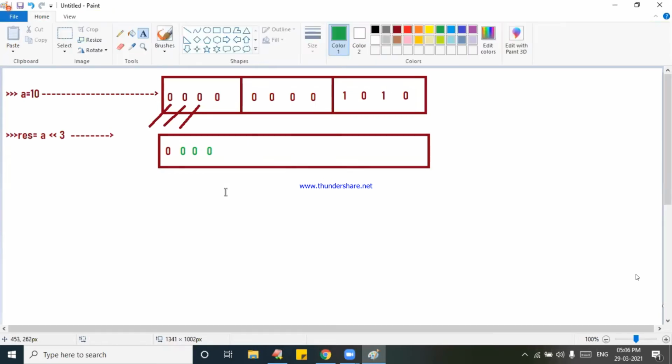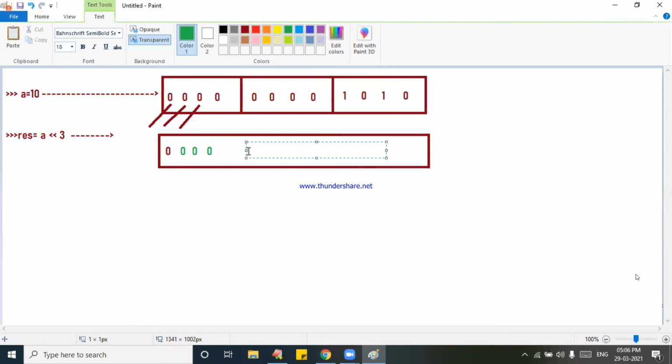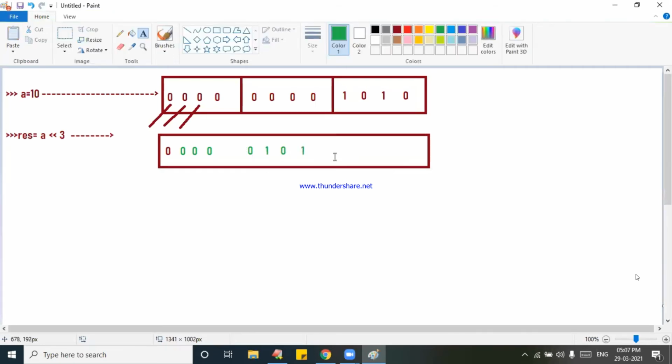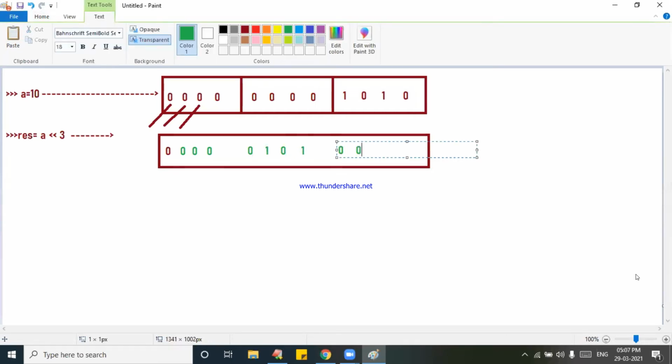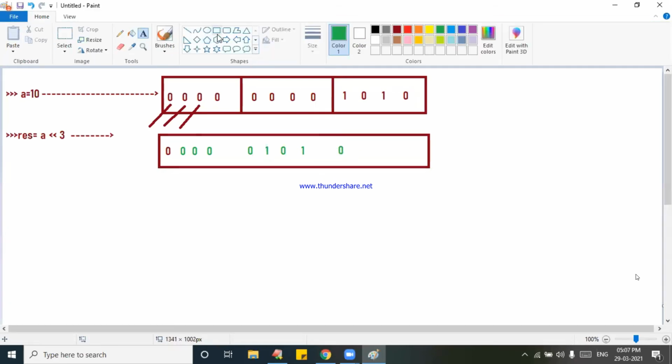Next, what is happening here? 1 0 was there. Next, 1, 0, 0. 1 is there. 0 is there. Next, 1 is there. Next, what is there here? 0. Here, 0, 0 was actually there. How many are blank here? 1 blank, another blank, another blank.